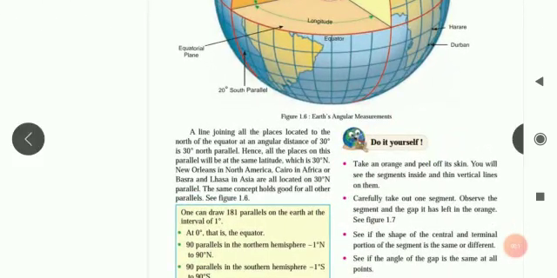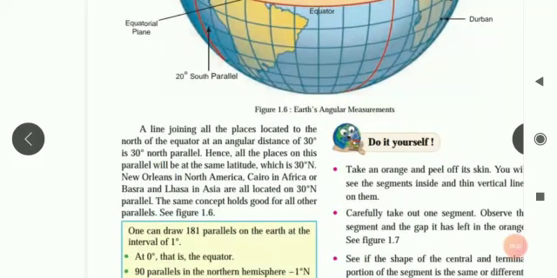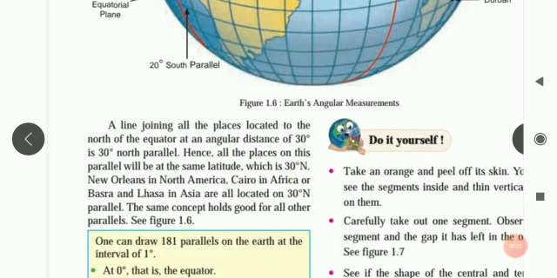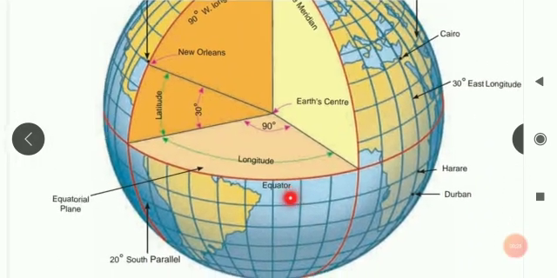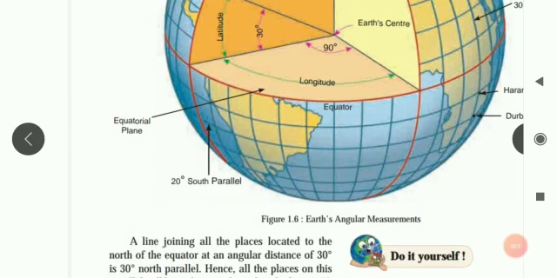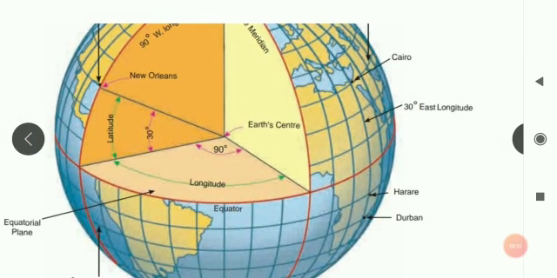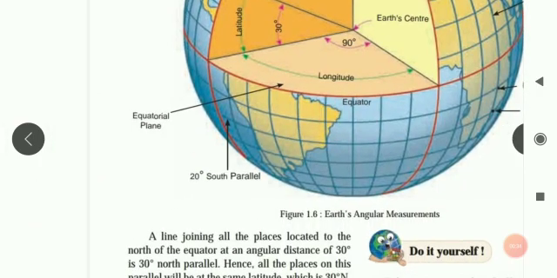So let's continue with our lesson reading which we had already started. Let's see one of the figures in your textbook, 1.6, Earth's angular measurements. Different angular measurements are shown in this figure. You can see here 20 degree south parallel, and then this is 30 degree east longitude. These are all called angular measurements.